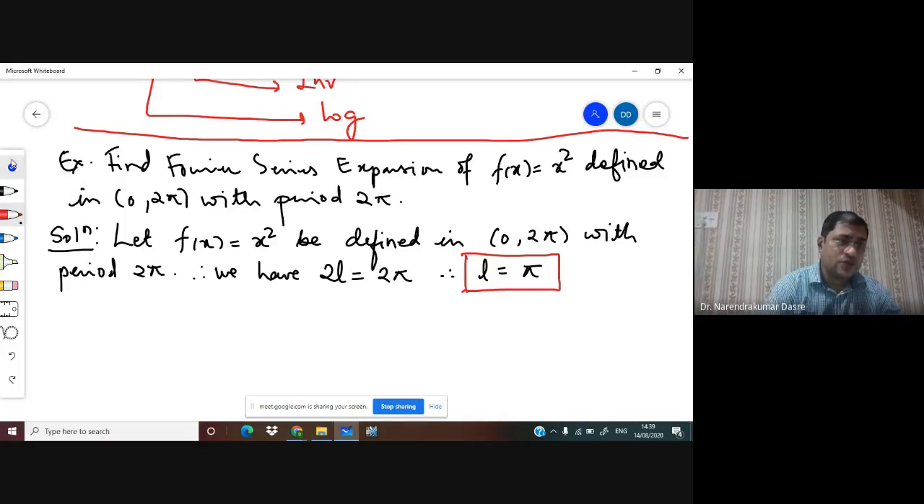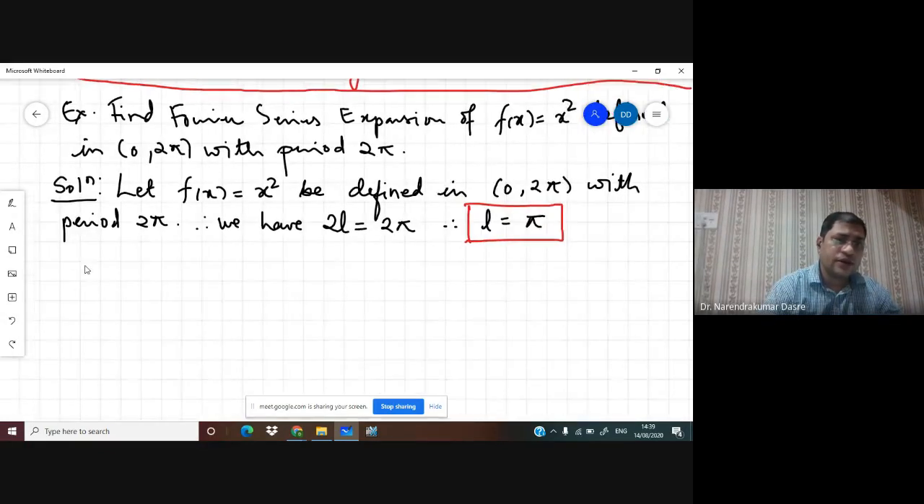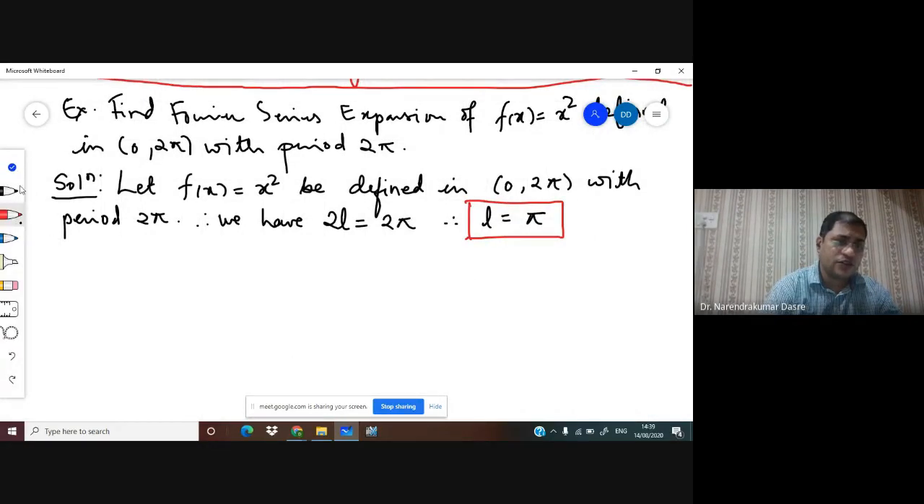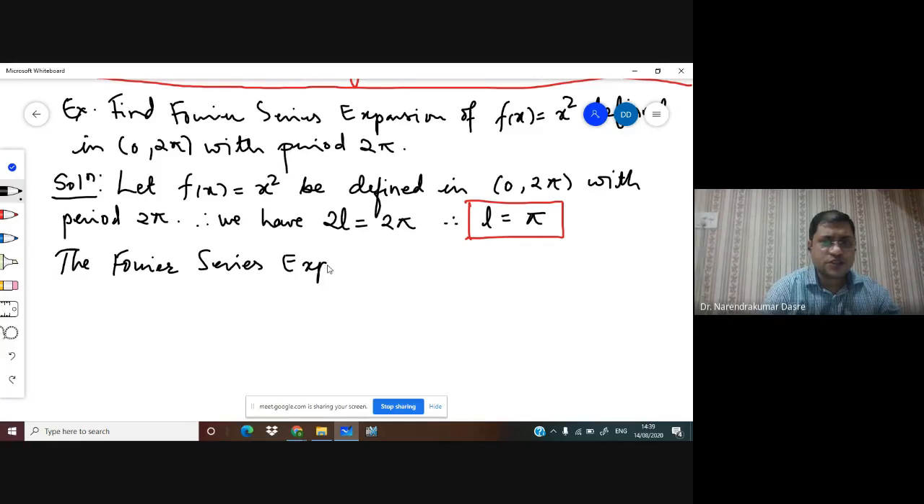Hence the Fourier series expansion for f of x is given as: f of x is equal to a0 plus summation n running from 1 to infinity an cos of nx plus summation n running from 1 to infinity bn sine of nx, and this is equation 1.